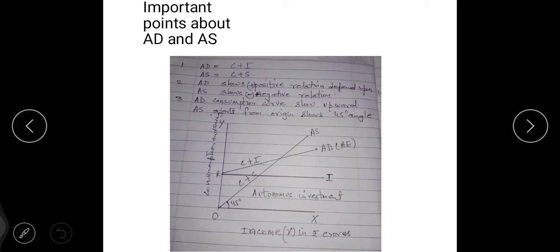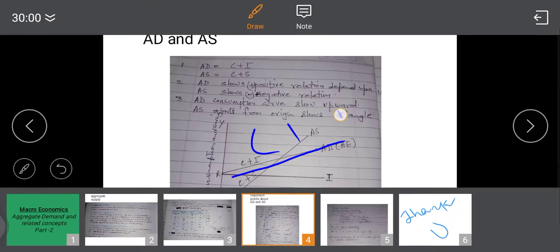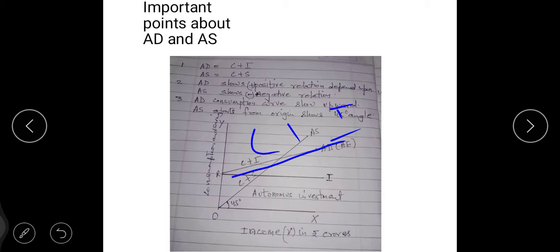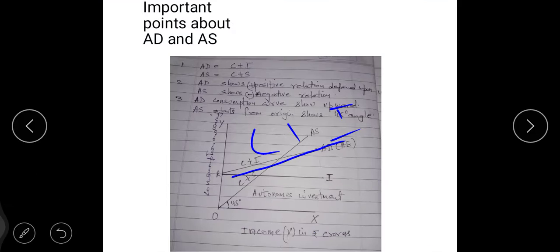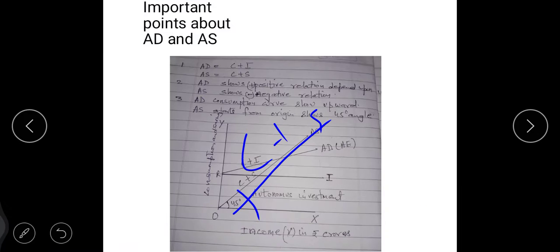See, this is your AD. AD means C plus I. In the first topic we have covered this. Now, the second point, children: see the diagrammatic presentation. This is a 45 degree angle. This is 45 degree. The 45 degree line is AS. AS means C plus S.